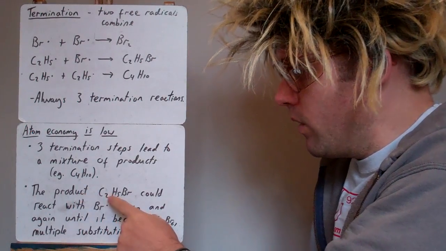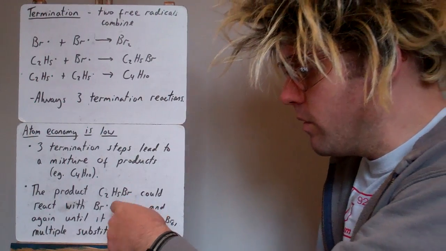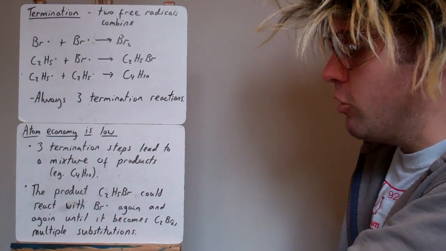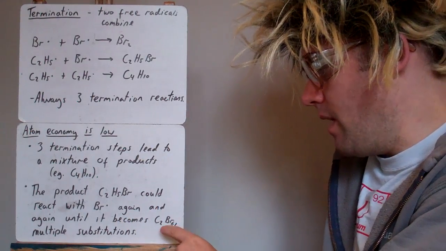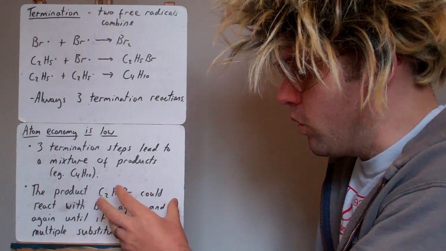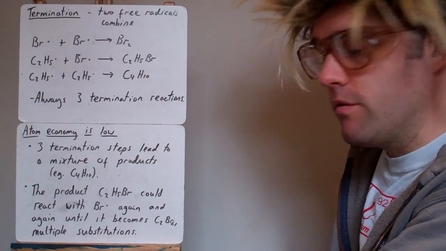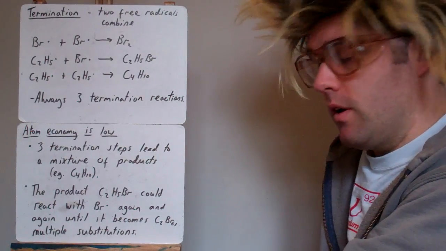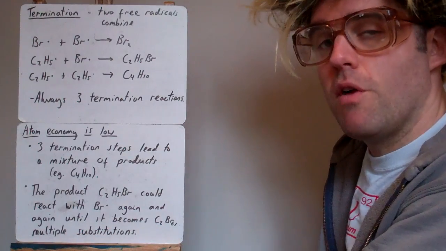Another problem is that even the thing we produce, C2H5Br, could react with a bromine free radical again to make C2H4Br2, and it can happen again and again and again, could end up as C2Br6. It's hard to control that and stop that happening because free radicals are so reactive. So we would end up with a mixture of products, the one we want, and then other ones with multiple substitutions rather than just one.